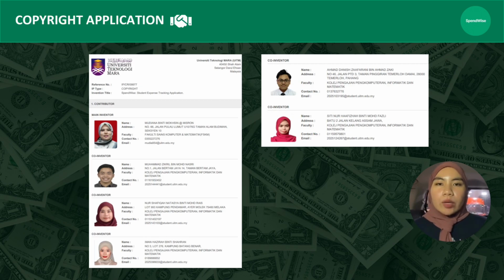To protect the originality of our project, we have submitted a copyright application for SpendWise. These applications cover the project concepts, system design and development materials.